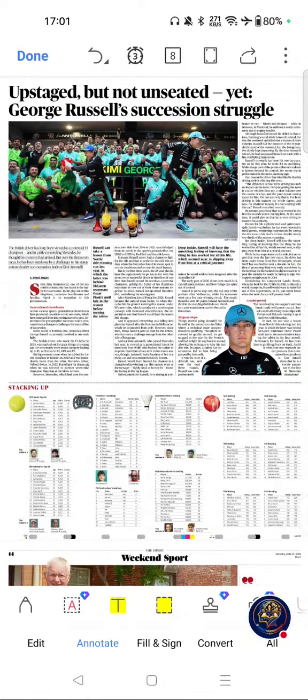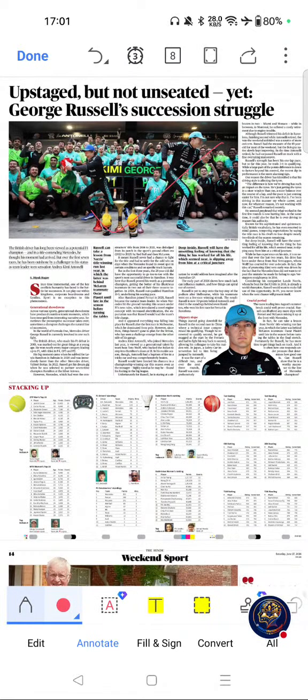Move on to next page, weekend sports section, page number 30. The first important article from this page was this one. Upstaged but not unseated yet: George Russell's succession struggle. Why this topic is important for competitive exams? Because Formula 1 is occasionally covered in SSC, banking, railways, and state public service commission exam sports section.